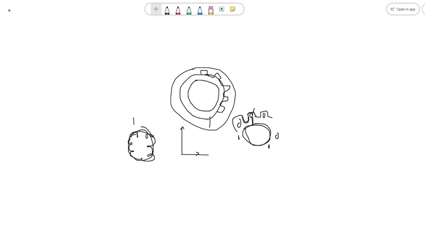So we have the no load current I0, which is the resultant of IW and IMU.